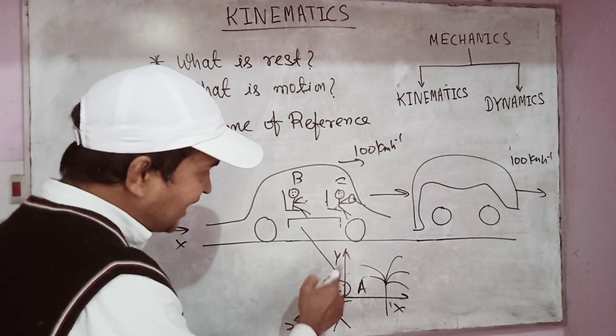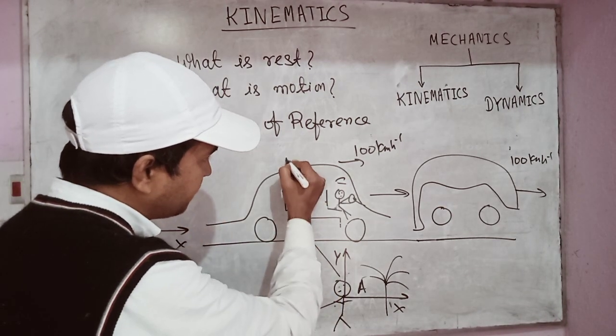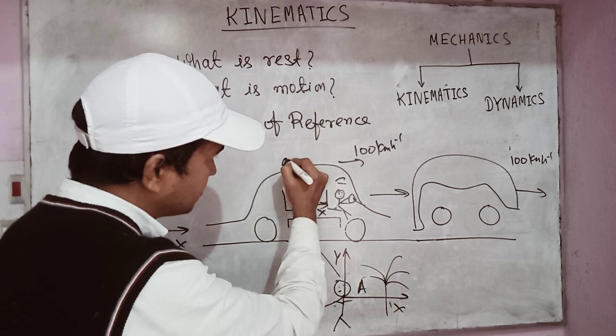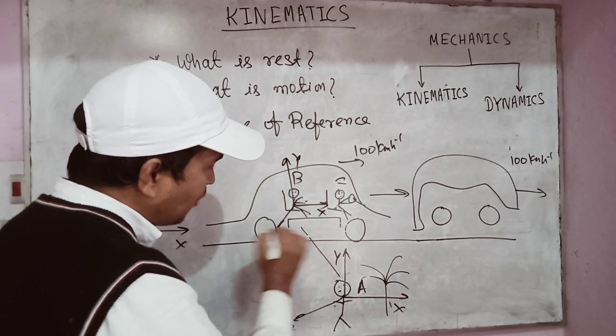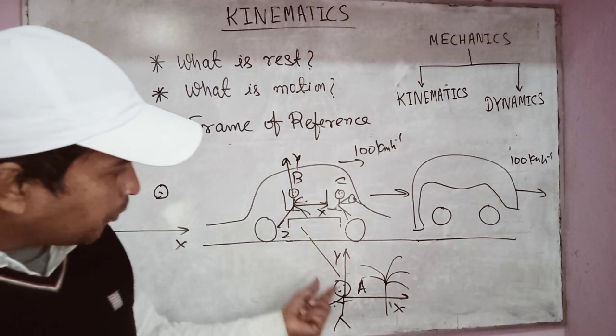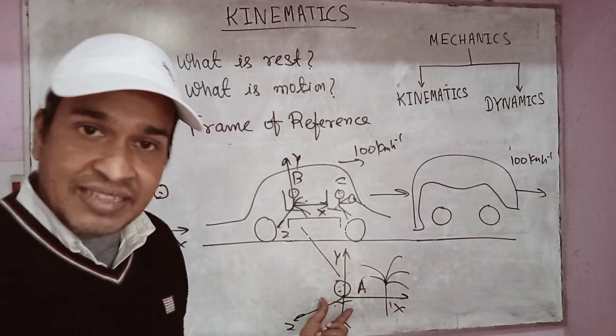Now if I attach the same frame with B, let it be x, y, z. Now what happens? In this frame the positions of A and this tree change as time passes.